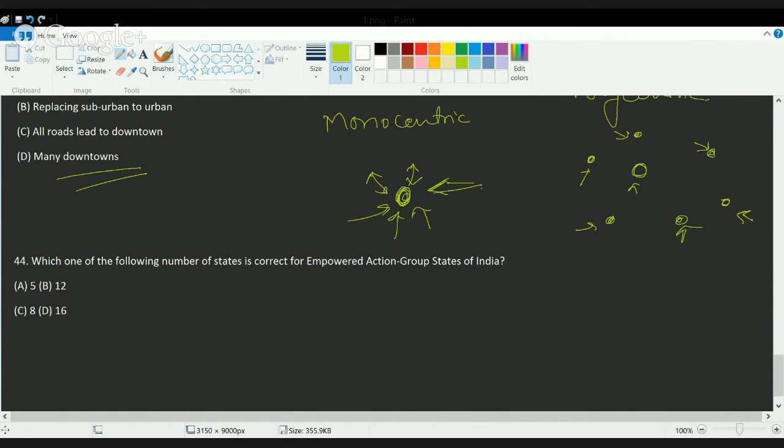Finally, you have the correct number of states under the Empowered Action Group states. So we call it EAG.